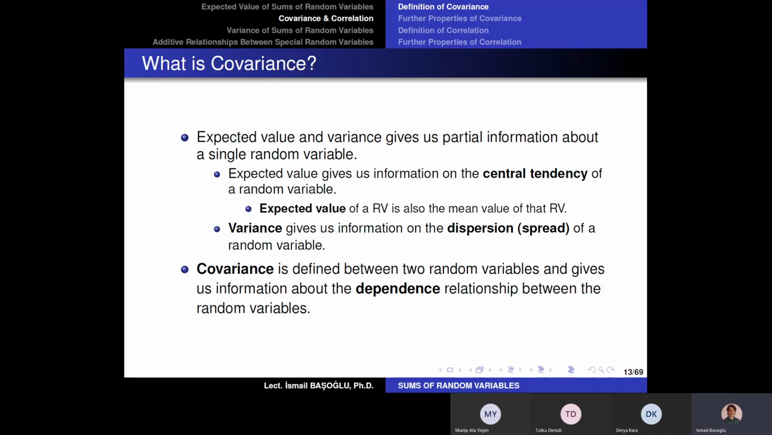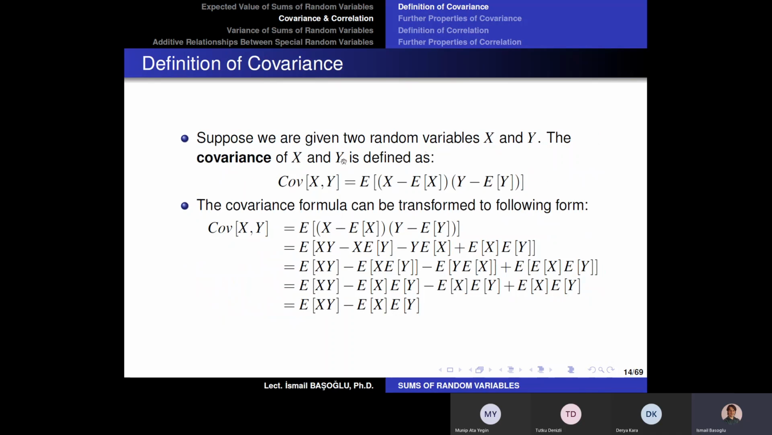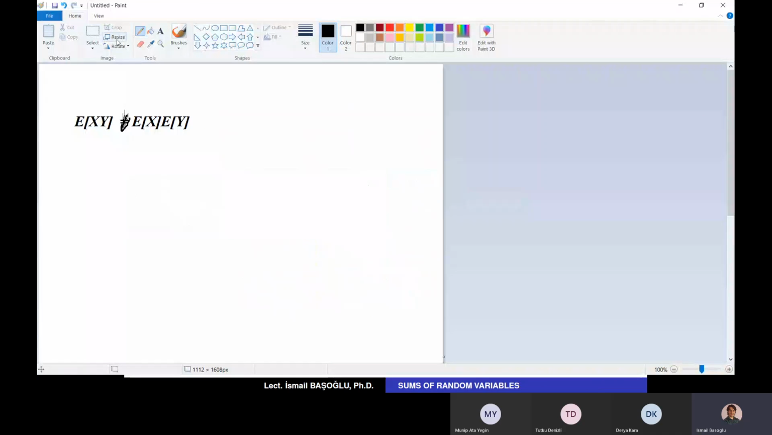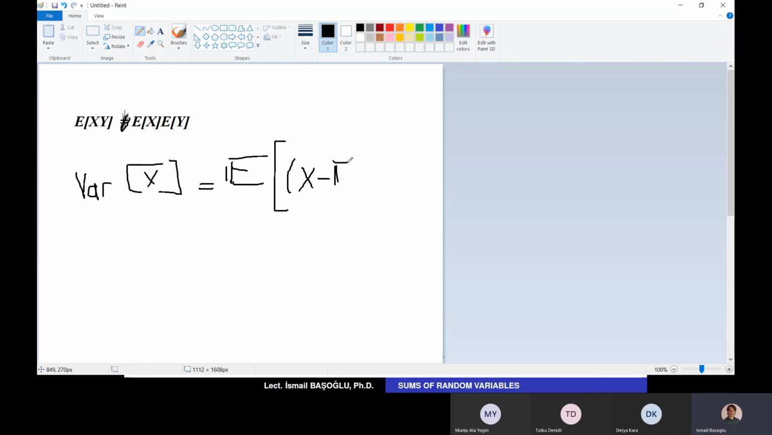Now, let's see how the covariance is defined. If you remember, the variance of X is equal to the expected value of the squared deviation of the random variable from its mean, from its expectation. So the expected value of the squared deviation from the mean is called the variance. This is the definition of variance.